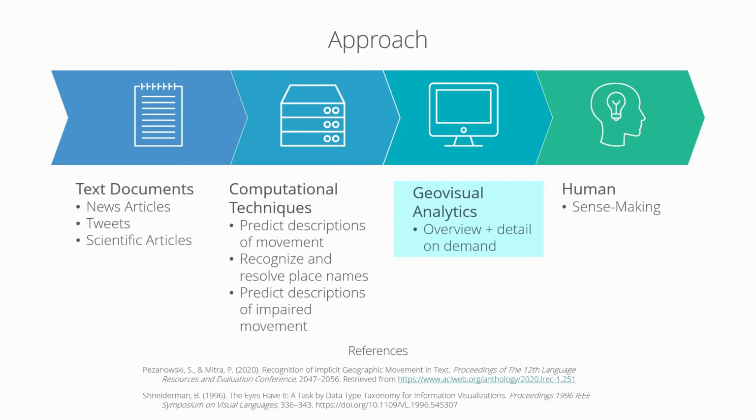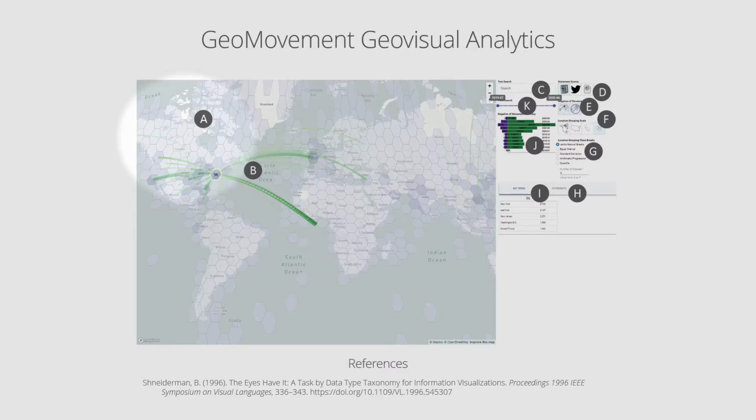The GeoMovement application design matches Dr. Ben Schneiderman's information-seeking mantra of overview first to gain awareness of the information, and then details of interest on demand. Overviews include a map that shows the over 90,000 unique place mentions in our dataset with their respective statement counts aggregated to multiple geographic bin scales. This is because we found in our previous research that the geographic scale of the movement is important to people in differentiating it.